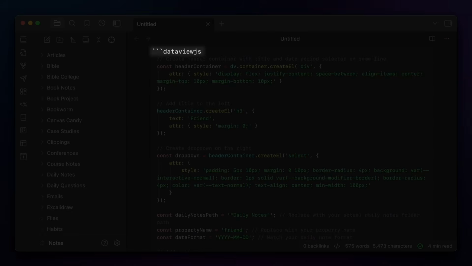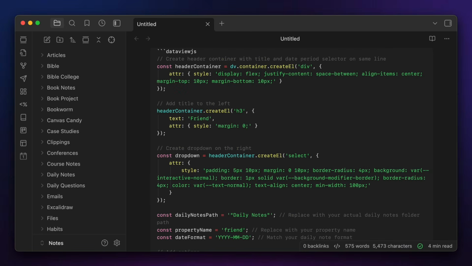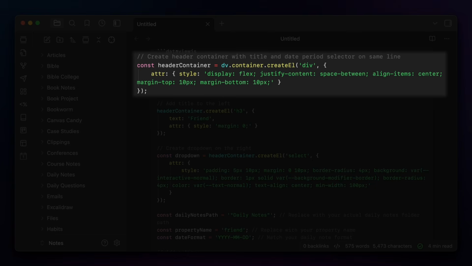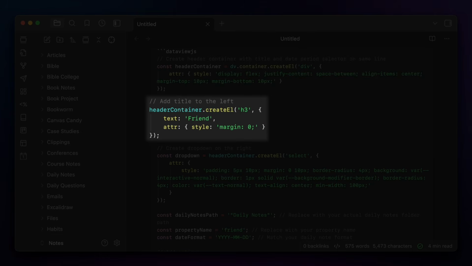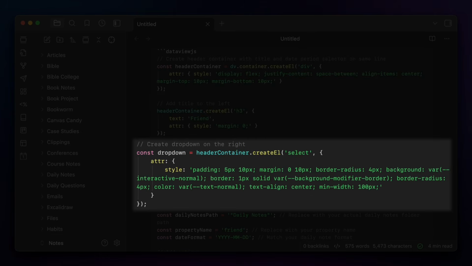So here's a quick look at the code and what's actually going on here. Okay, so first there are 3 backticks and the word DataView.js to indicate that this is a DataView.js code block. Then, as you can see, Claude actually comments out the code. So the first section here is used to make the header container, which displays the header for the graph and the button to change the time period on the right. The next section adds the header on the left, and the next section configures the look of the drop-down selection button on the right.